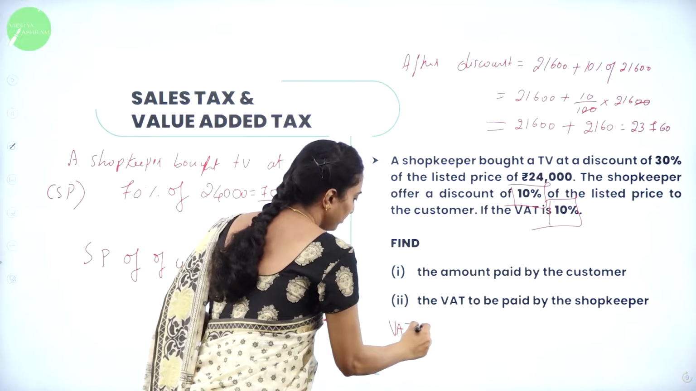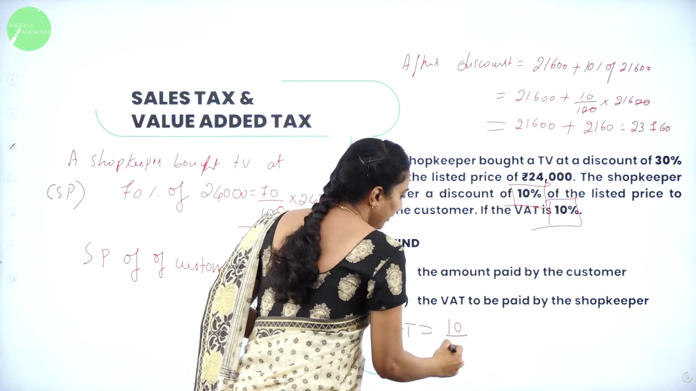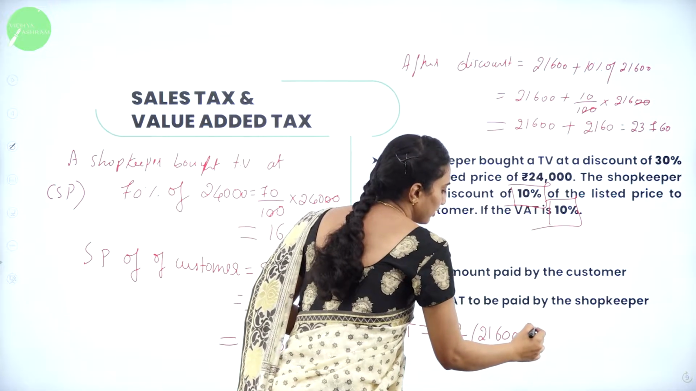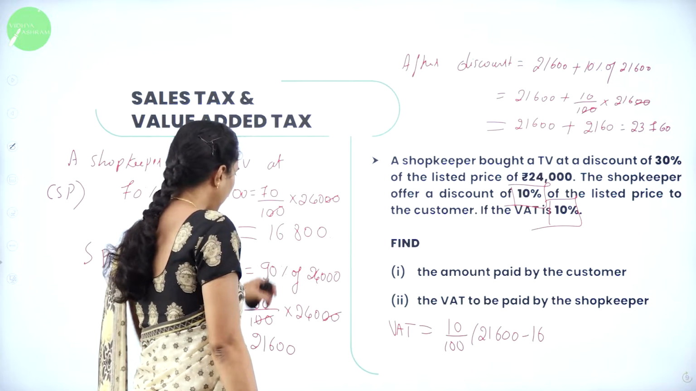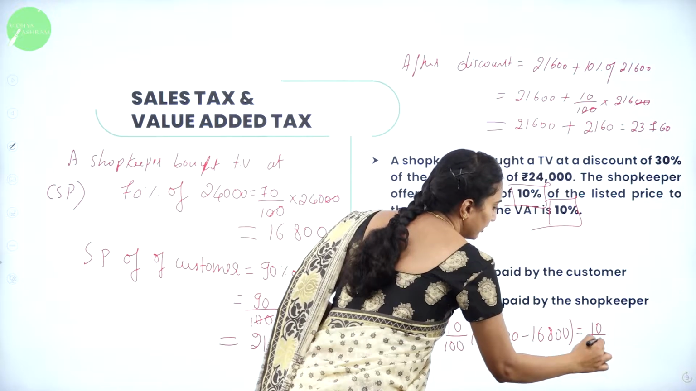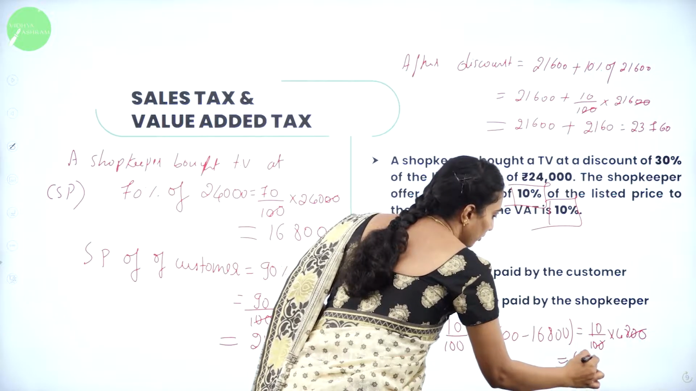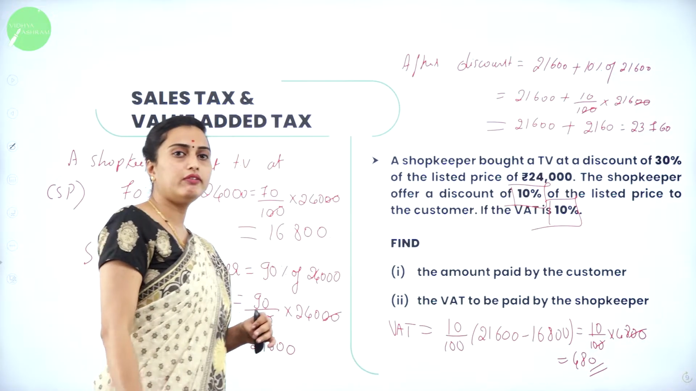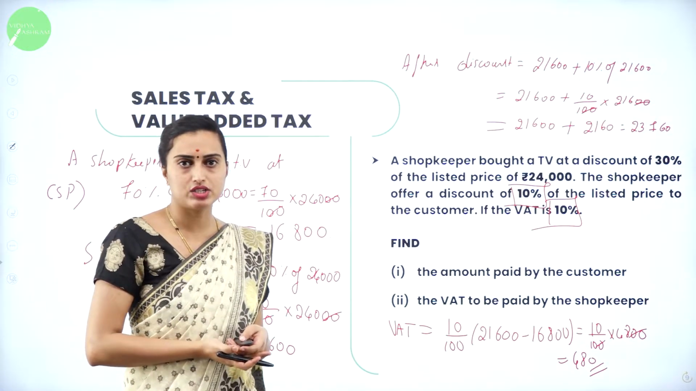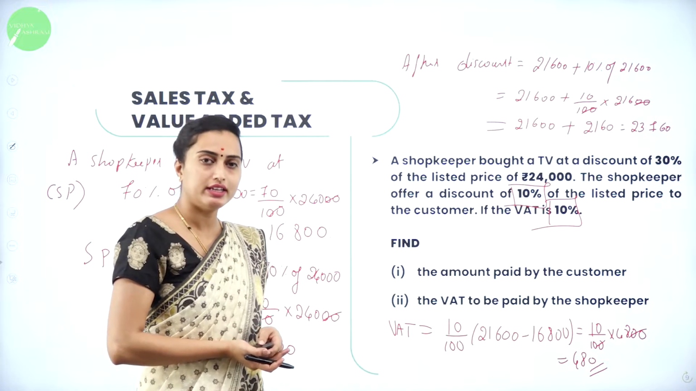So VAT will be equal to 10% of, that is 10 divided by 100 into 21,600 minus 16,800. How much it will be? 4,800. Now you are having 10 by 100 into 4,800. Now this will get cancelled, which will be equal to 480. So repeat, 480 will be the VAT you are going to pay. Understood? This is how you are going to calculate A, first one and the second one. We'll move on to the next question, dears.